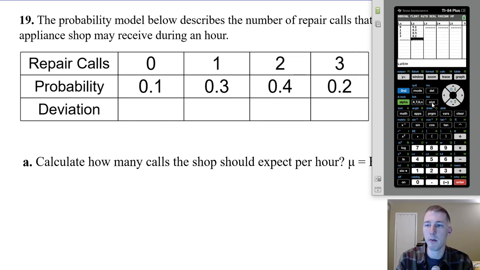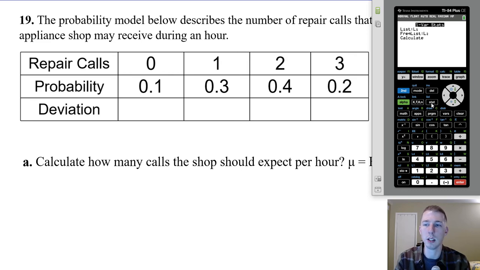Okay, and then let me just show you the easy way to do it. We're going to go to stat and calculate one variable stats, just like we did before. Our frequency list is telling us the actual frequencies, or the probabilities, of each one of these from our probability model. So we have our outcomes in list 1 and their respective frequencies in list 2, in the same order. Do make sure those lists match up. Then we hit calculate. That'll give us an average of 1.7. So that means our expected value is 1.7.